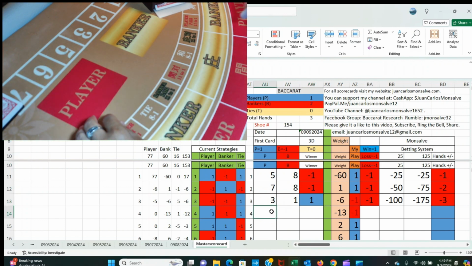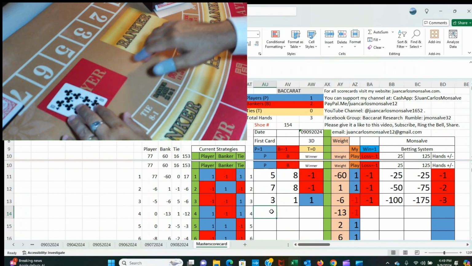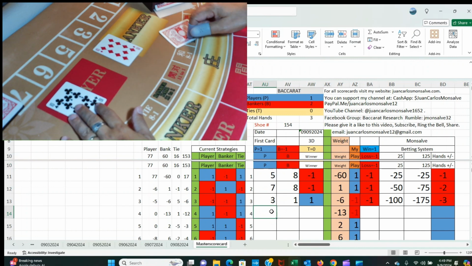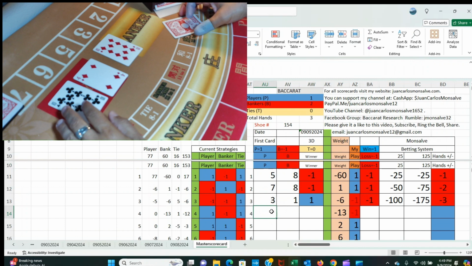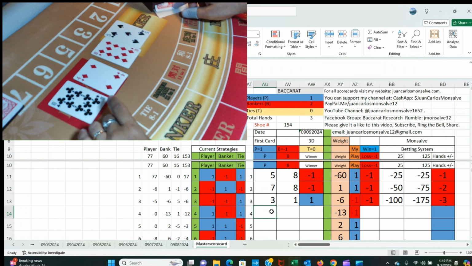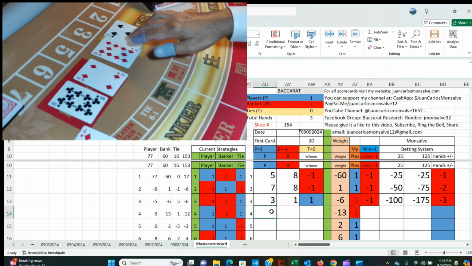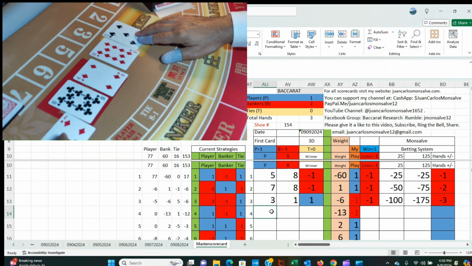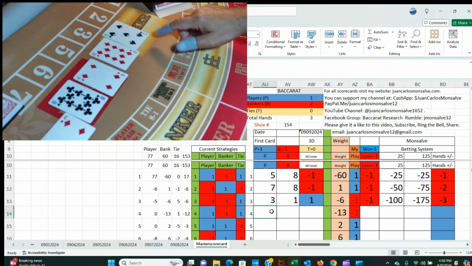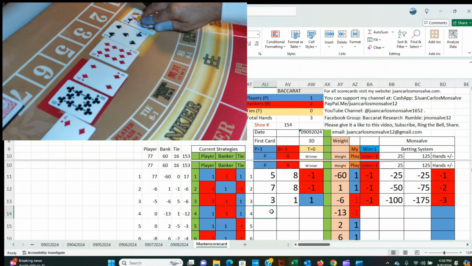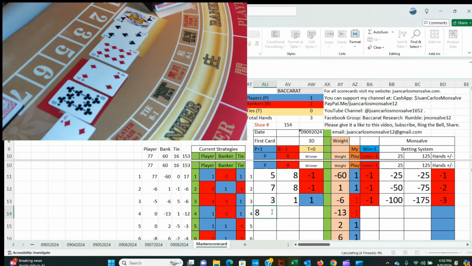My next play is going to be another banker. So first card for player, first card for banker, second card for player, second card banker. Player has a 4 and gets a third card. The third card is a 4, so a total of 8. Banker has a 5 and gets a third card, because when the player's third card is 4, 5, 6, or 7, the banker gets a third card. The third card is a 0, so it remains at 5. So player 8, banker 5. This is a player hand. I was playing banker. I lost this hand. I lost $200.